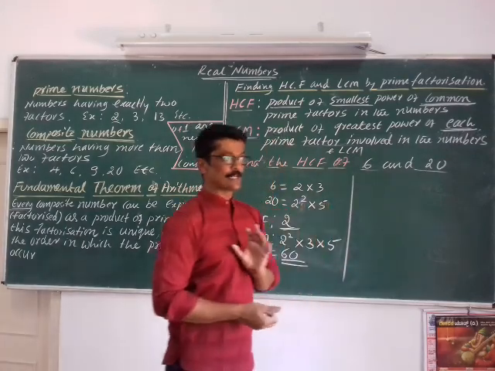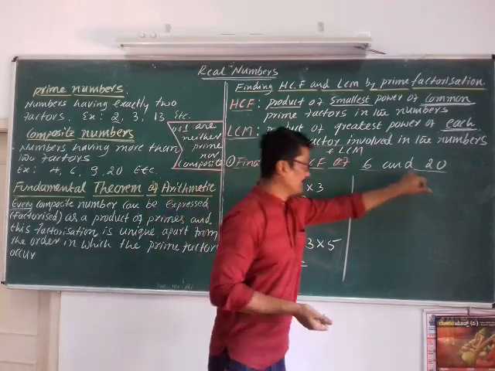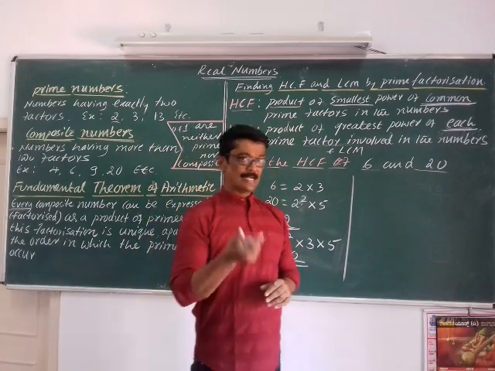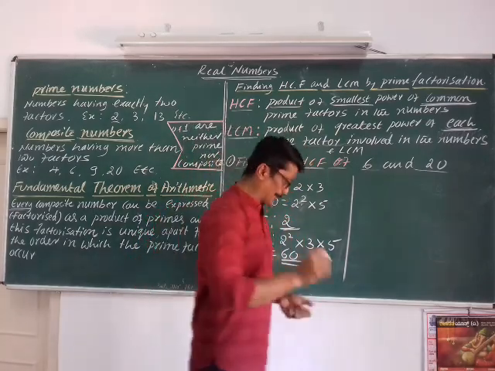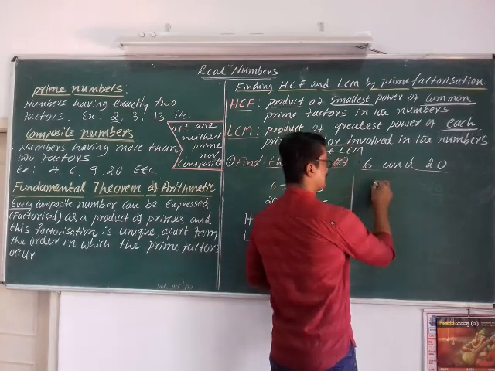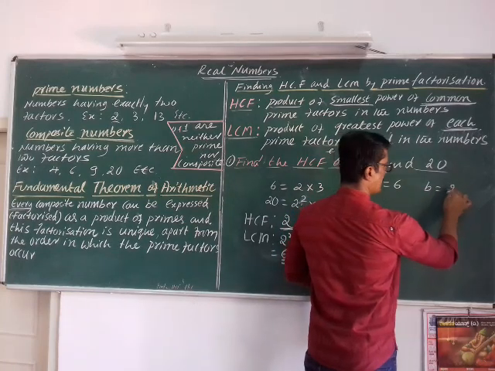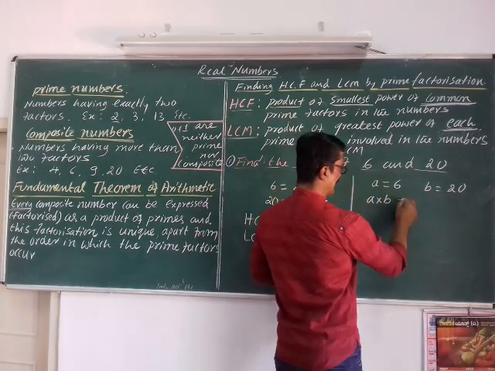Let us find out the relation between the product of the given two numbers and the product of their HCF and LCM. So I denote the first number as A and the second one as B.